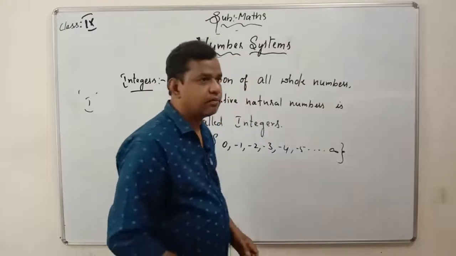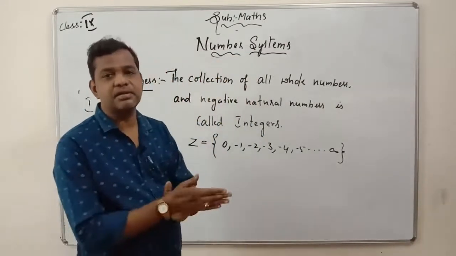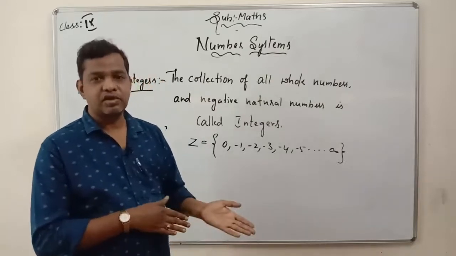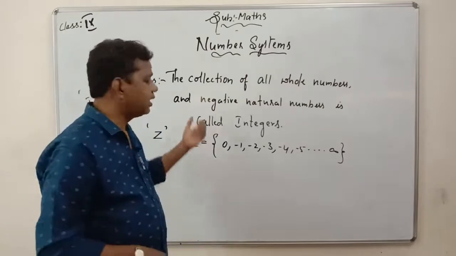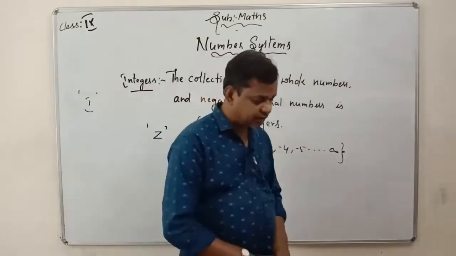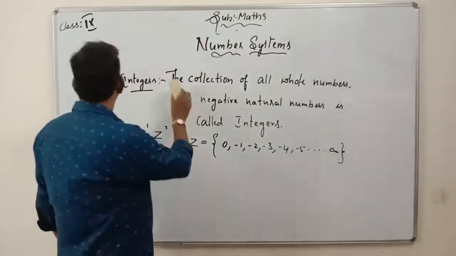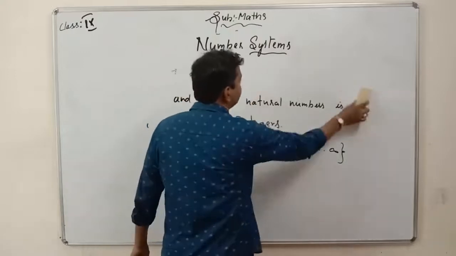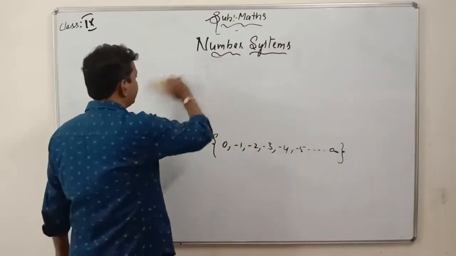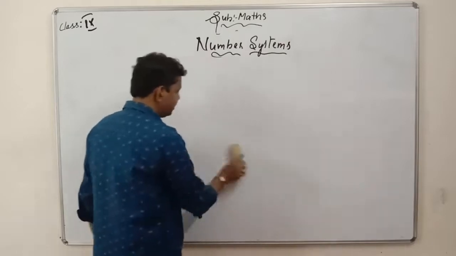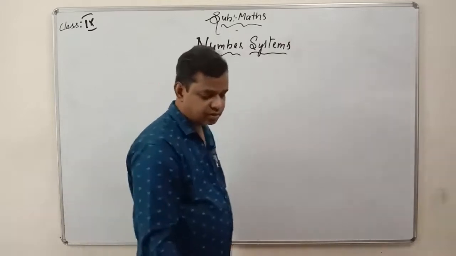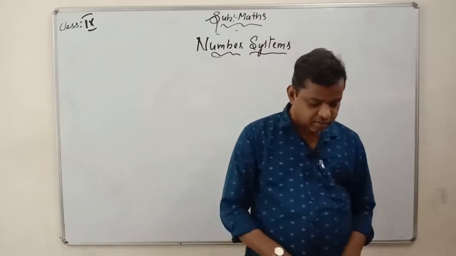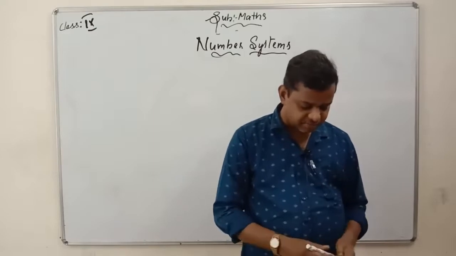So what we learned here: first we learned what numbers are and what the scale is, negative numbers, positive numbers, and we have natural numbers, whole numbers, and integers. And next we'll go with another one. So these are all basics which are not given in a textbook, but I am writing the definition so that it will be easy for you to understand. But he has mentioned clearly in your textbook also what is meant by whole number, what is meant by natural number, and everything. So we'll go with rational numbers.